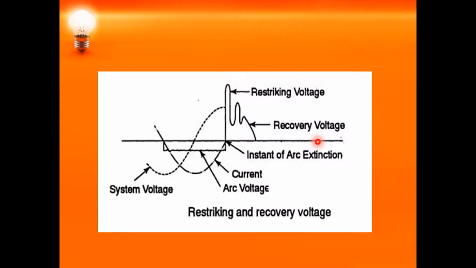So the restriking voltage is the maximum voltage which appears across the circuit breaker contacts at the instant of arc quenching, whereas the recovery voltage is the voltage which appears across the contacts once the arc is fully quenched and all the transients have vanished. That is the recovery voltage. So let us obtain the expression for the restriking voltage and the frequency of transient oscillations.